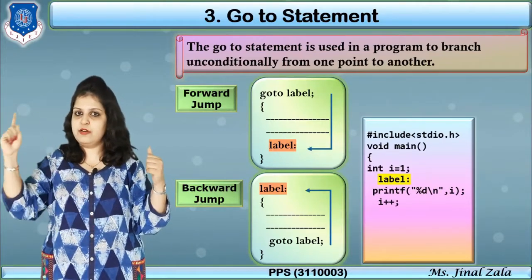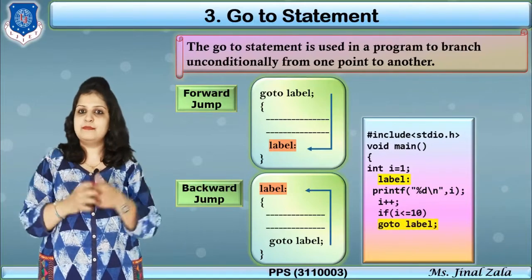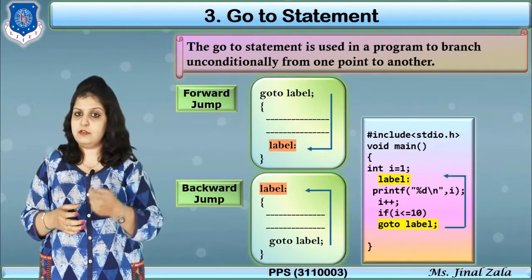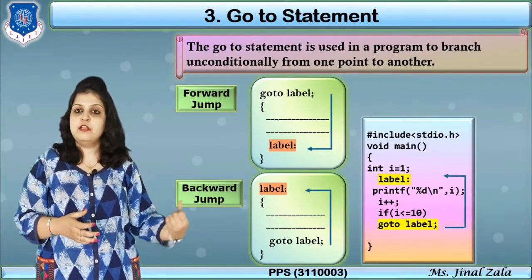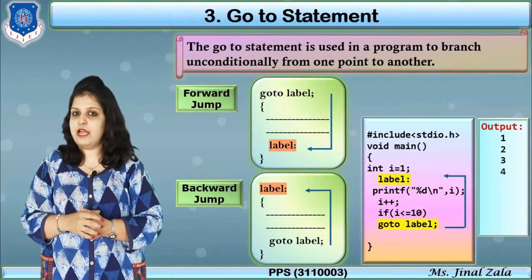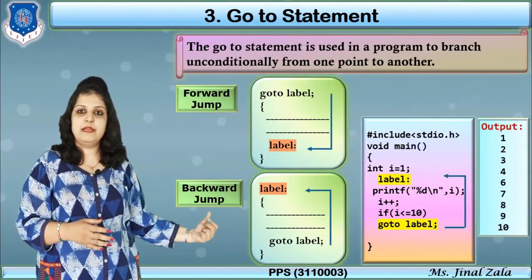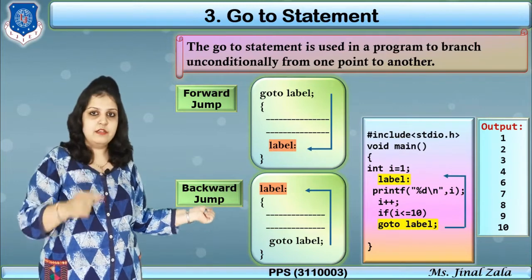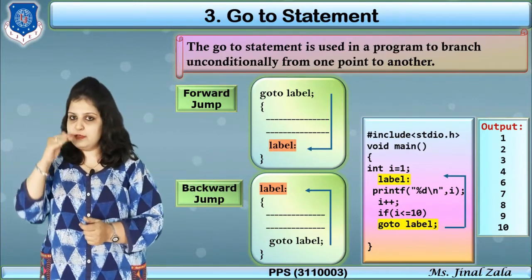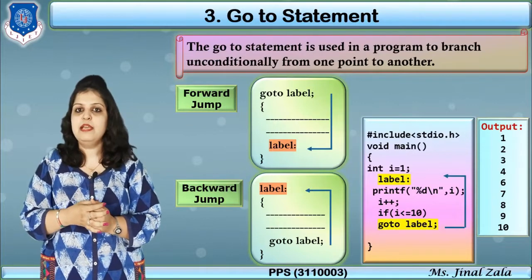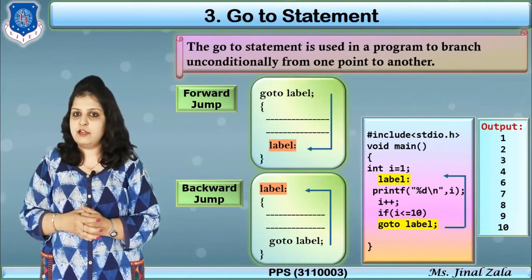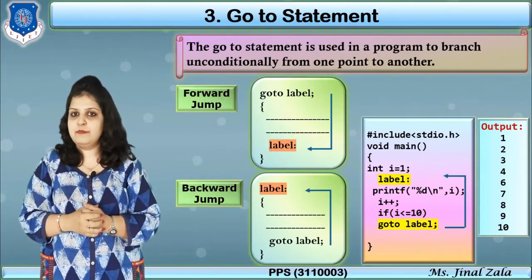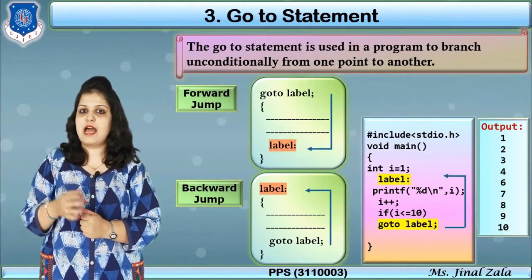So i is equal to 1, first 1 will be printed. Now i plus plus, so i becomes 2. And check the condition: write the condition that if i less than or equal to 10, then goto label. So here i becomes 2 and 2 less than or equal to 10, is the condition true? Yes. So goto label means this statement jumps to the label. So our control goes to the label and again this printf and i plus plus will execute for the next updated i. So now our updated i is 2. Again printf i, so 2 will be printed and then after i plus plus, i becomes 3.